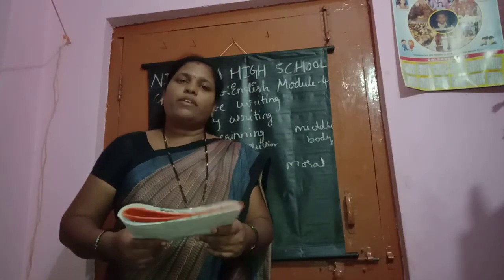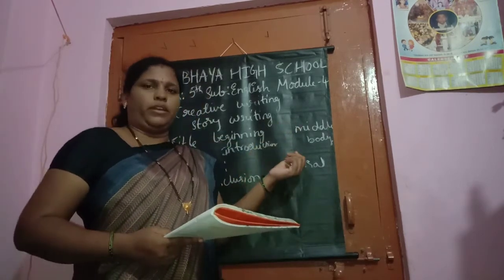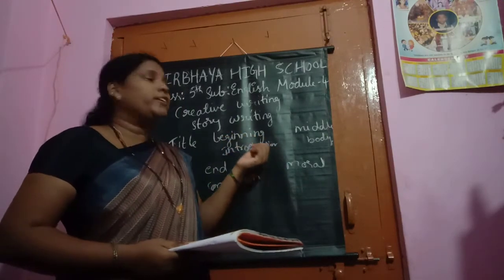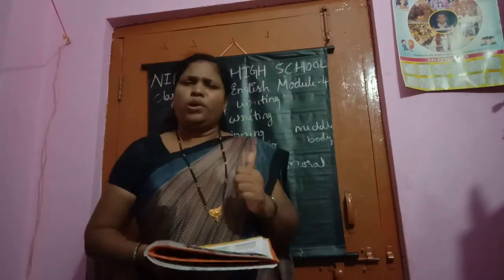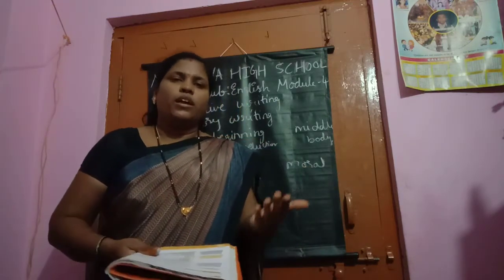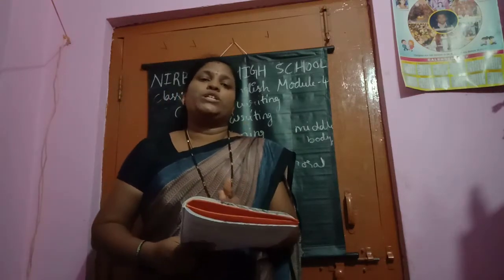See here, children, we have completed our formal writing. Now we are going to the creative writing. Yes, what is there in the creative writing? Story writing. What is it, children? Story writing. You know, everyone will write a story. You can create a story and you can write. Yes, children. Now, what are we going to write here? See, what is the first part of the story that should be there.